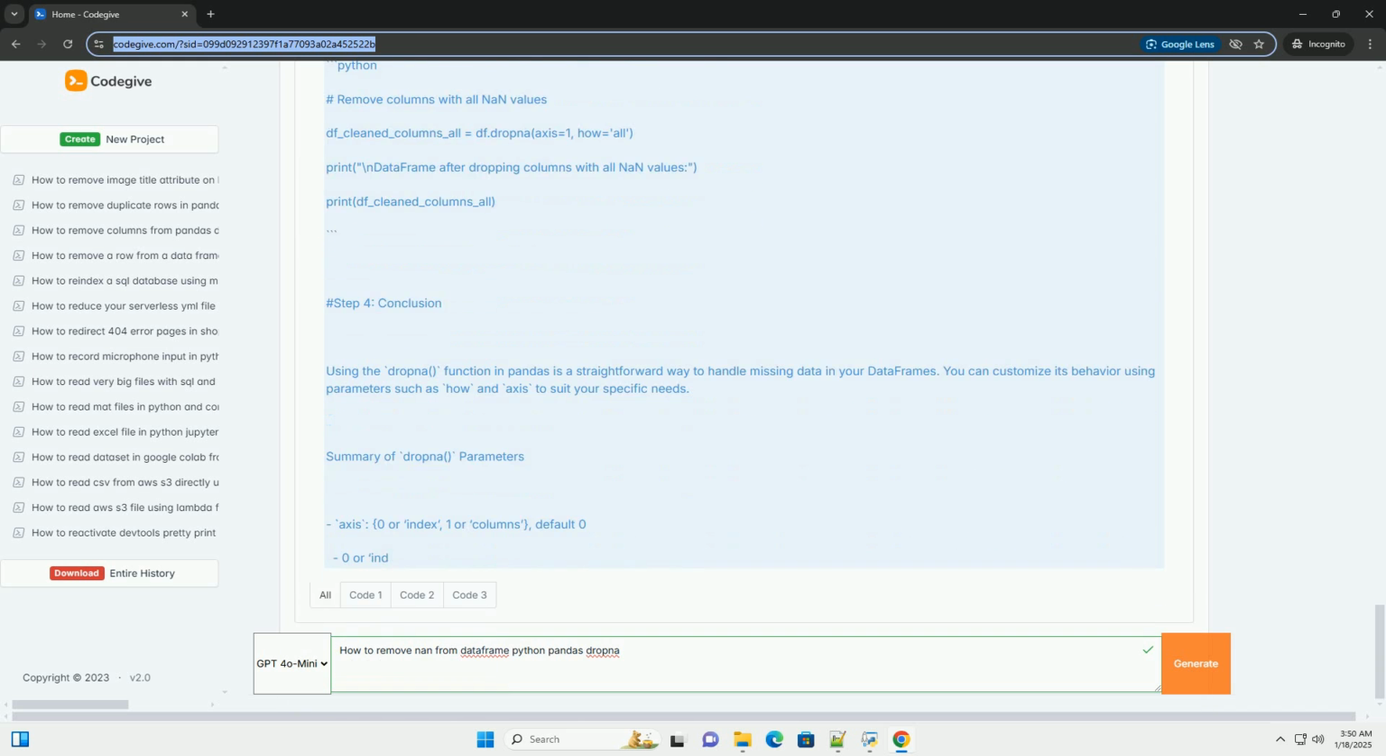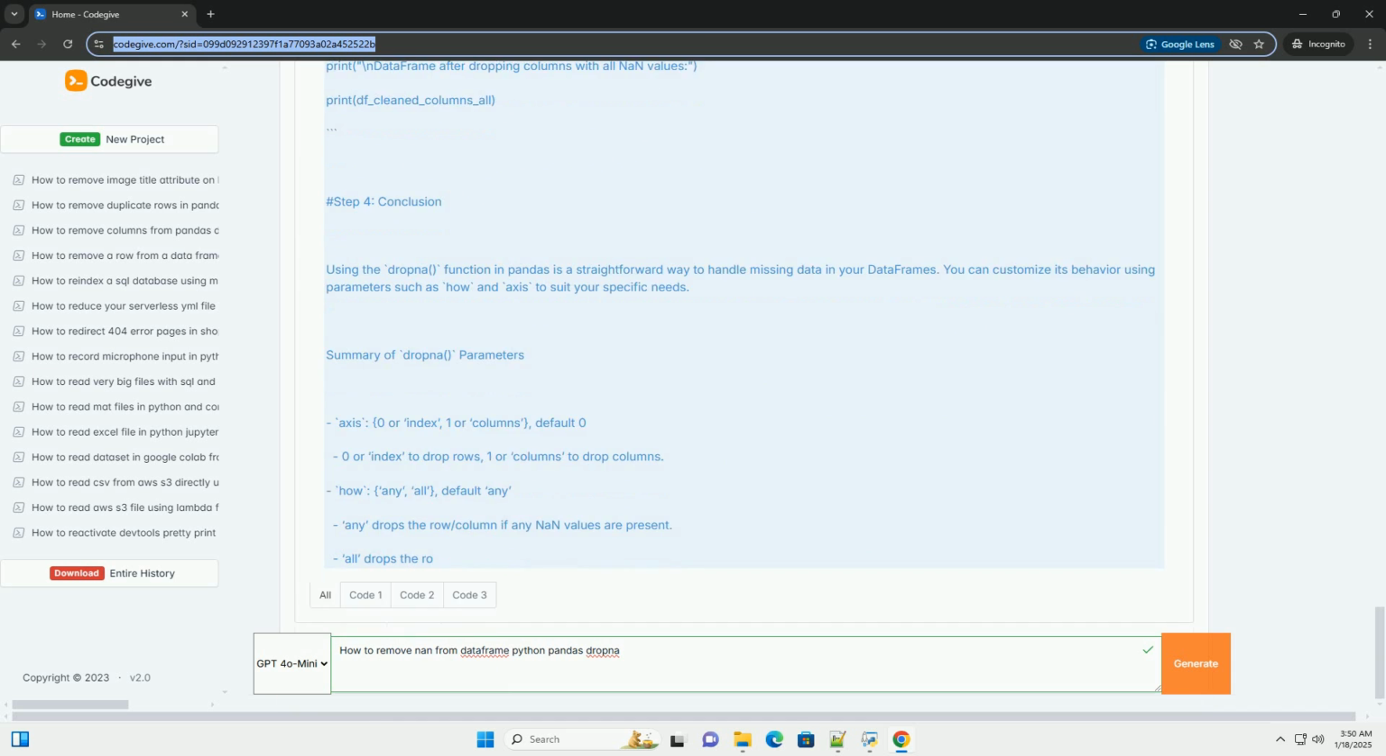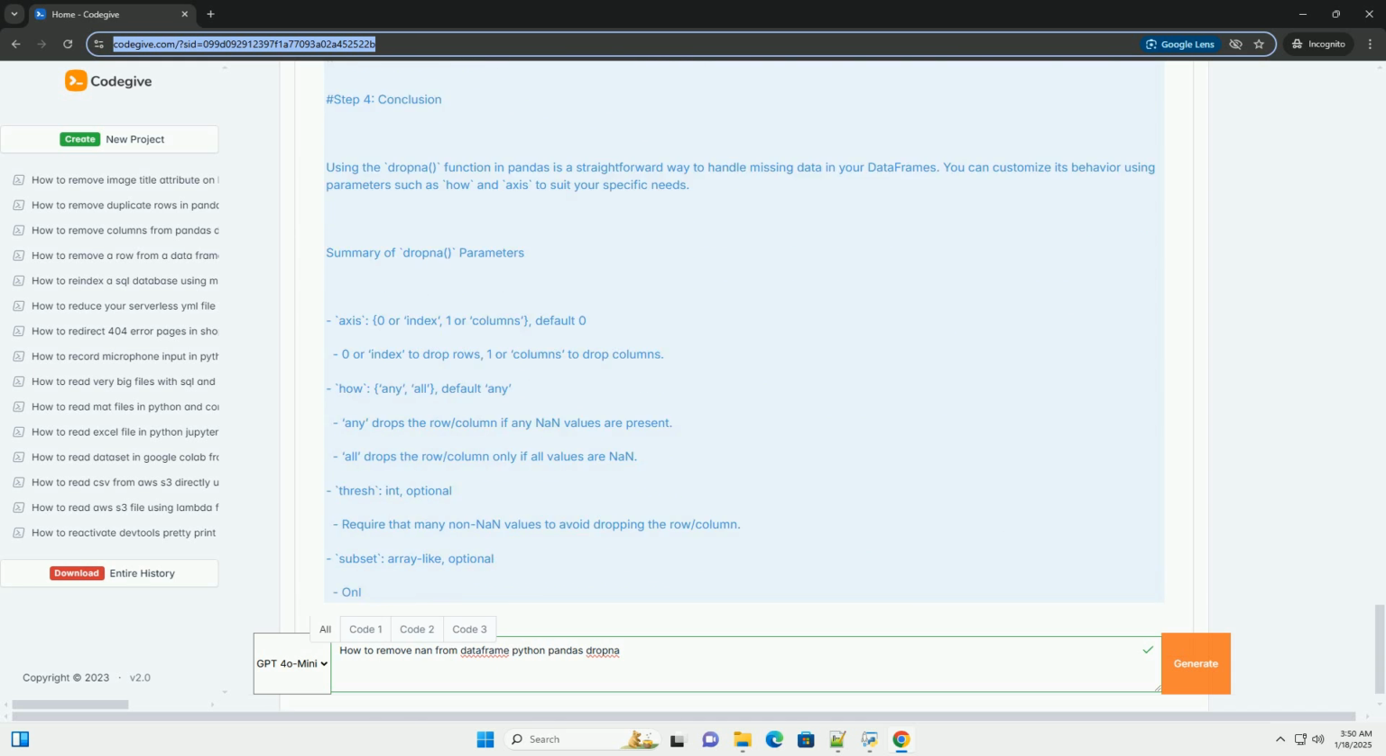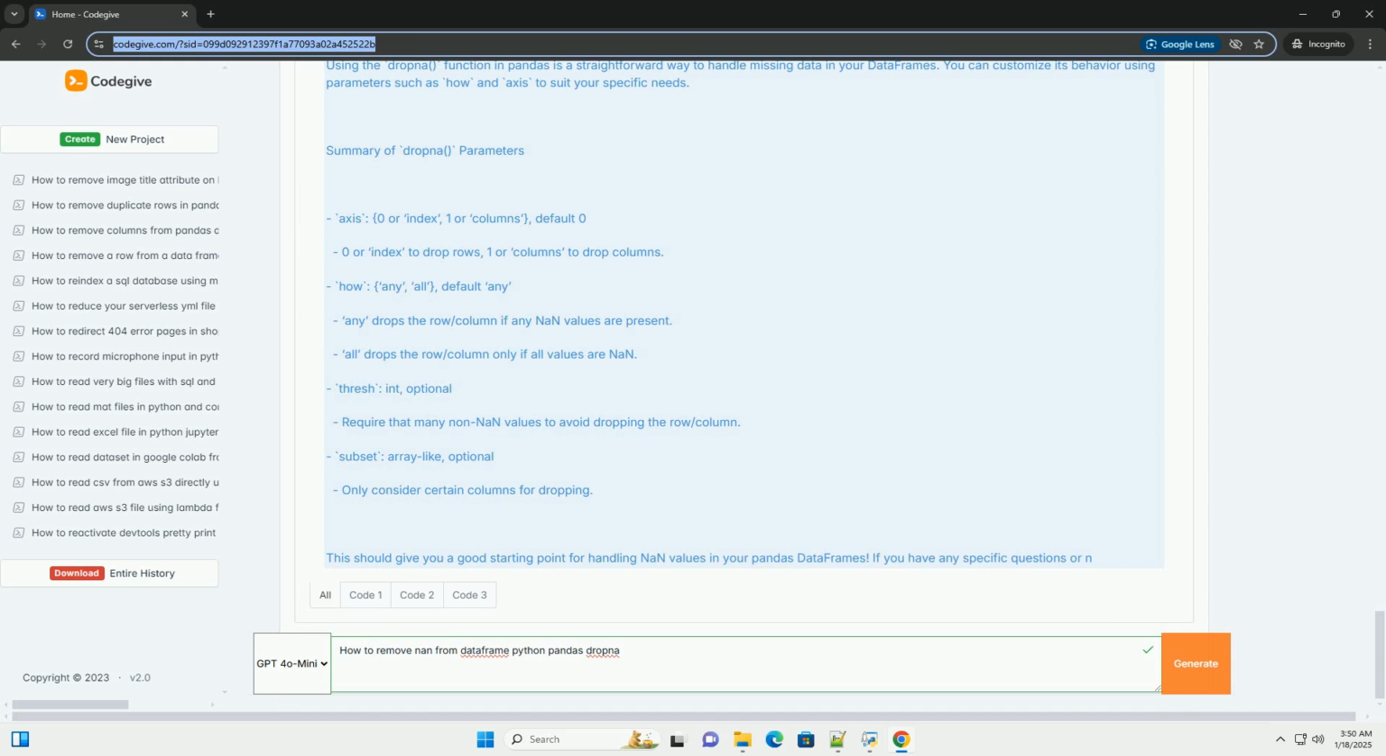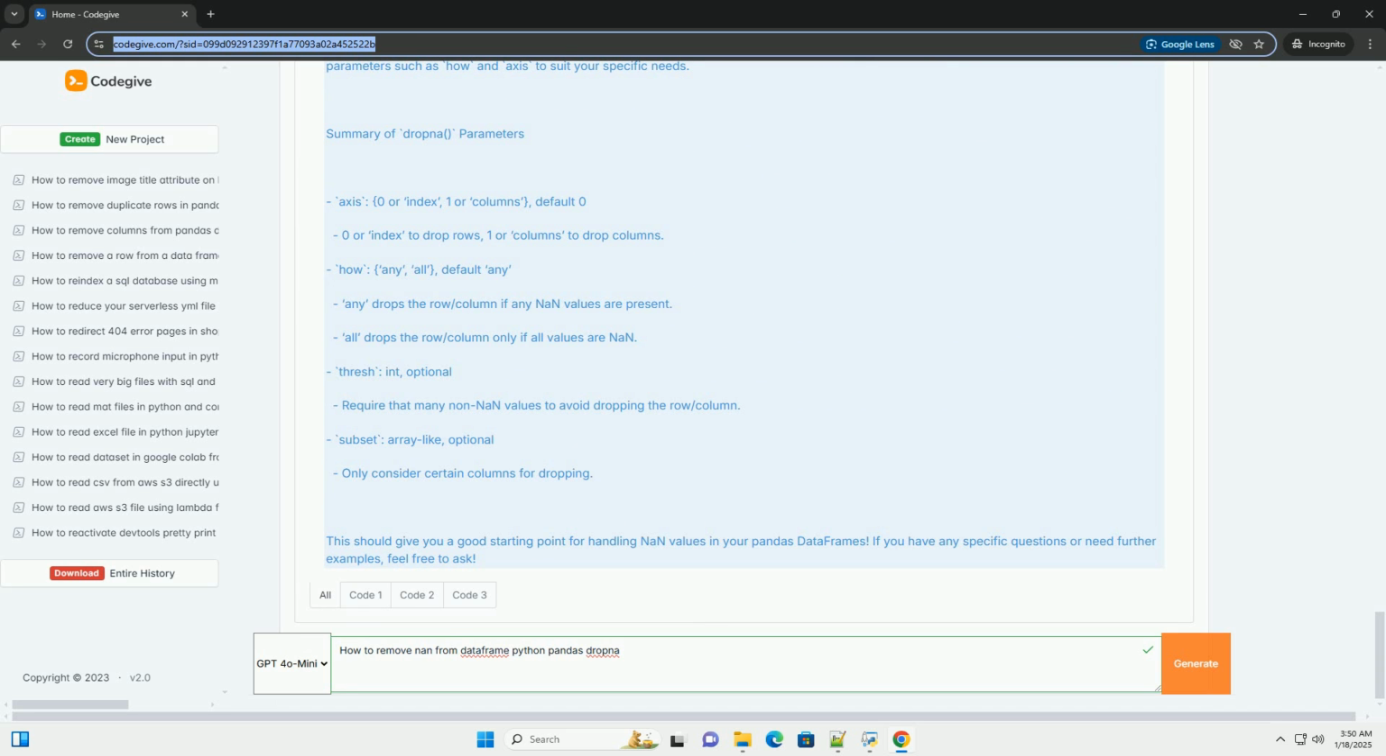Step 1. Install and import Pandas. If you haven't already, you need to install the Pandas library. You can do this using pip. Next, import the library in your Python script or Jupyter notebook. Step 2. Create a sample data frame. Let's create a sample data frame that contains some NaN values.